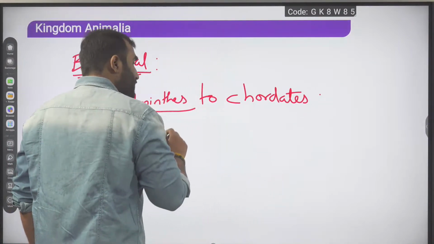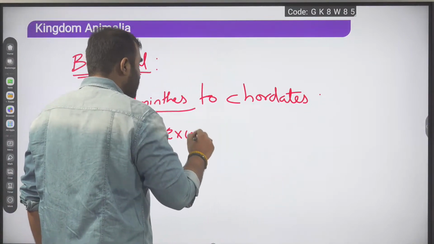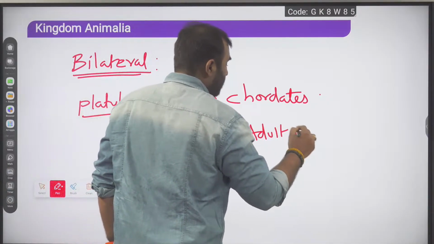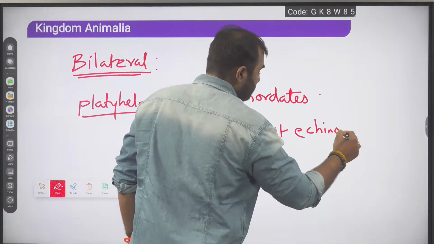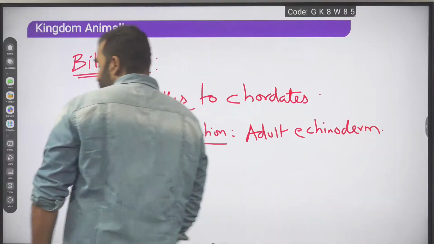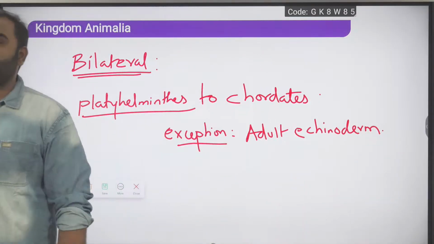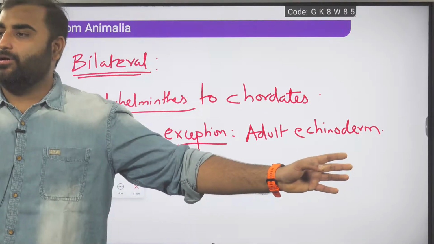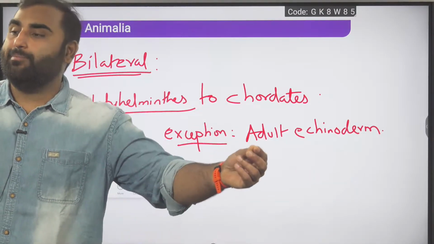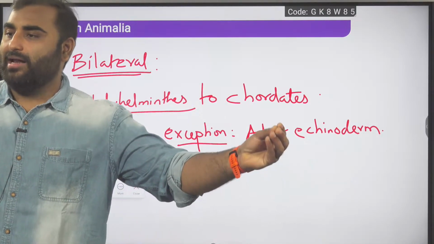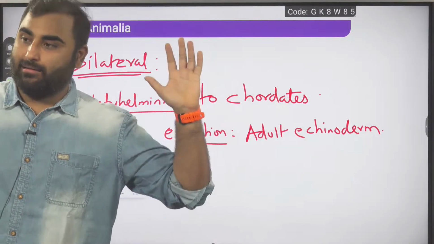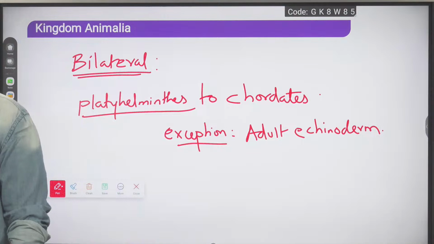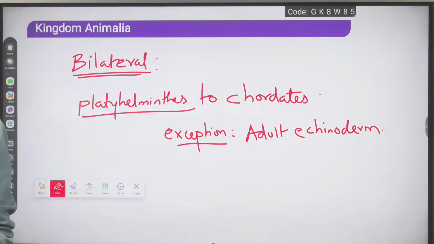Yes. What is the exception? The exception is the adult echinoderm. And one example of mollusca, that is snail. Are we clear with this? Body symmetry is done.